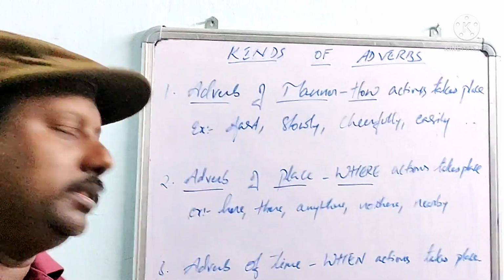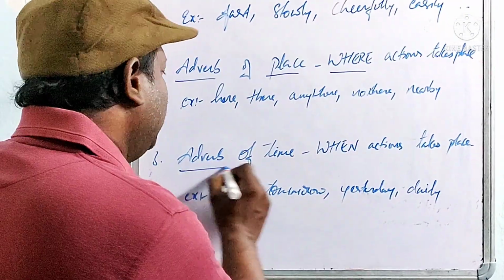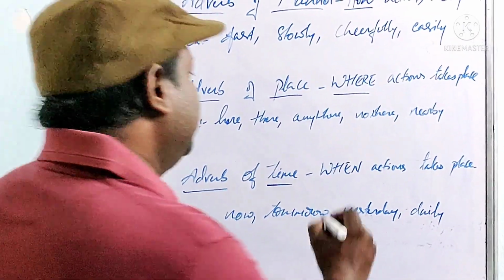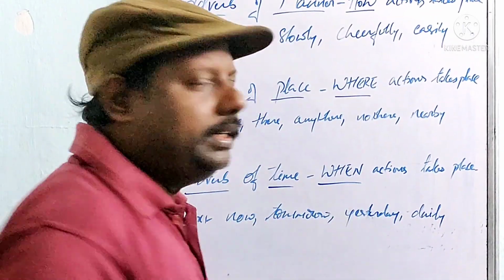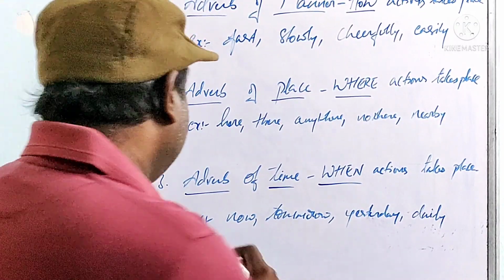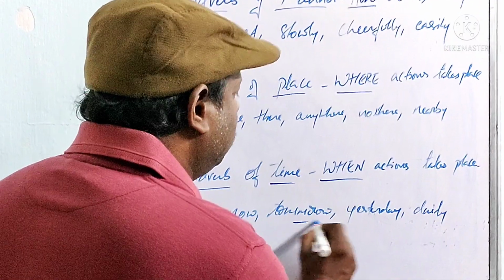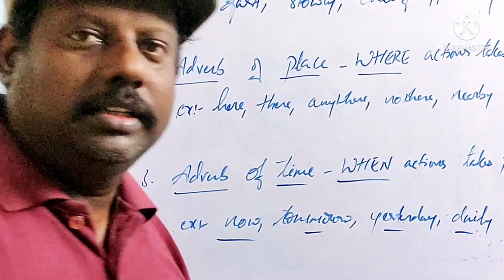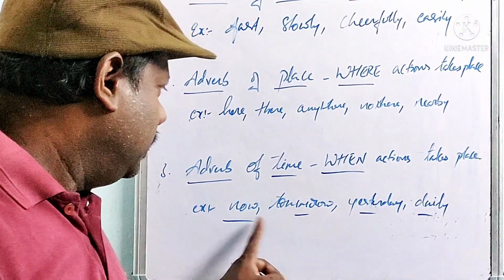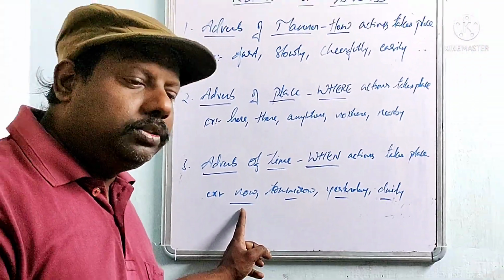Now it's time to go with adverb of time. Here, when an action takes place. Examples: now, tomorrow, yesterday, daily, next year. Please do the problem now.